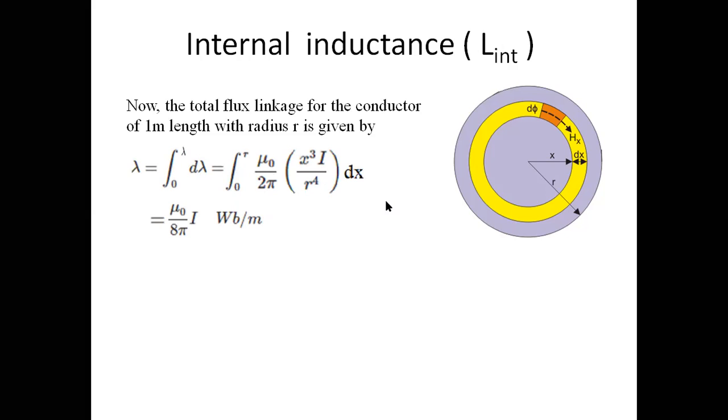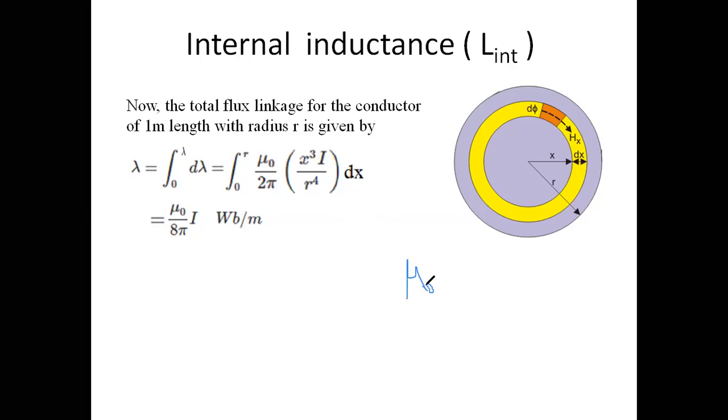If you take the integration, x cube into dx becomes x to the power 4 divided by 4. So we have 2 into 4, which is 8 pi, and the limit is 0 to r.